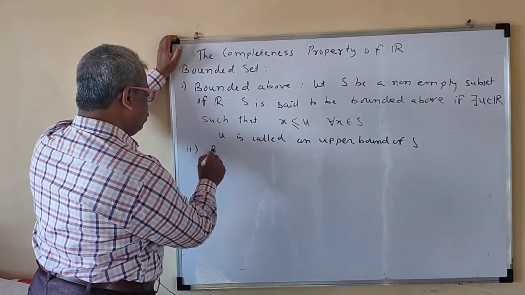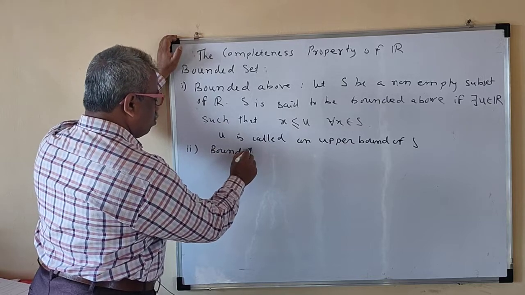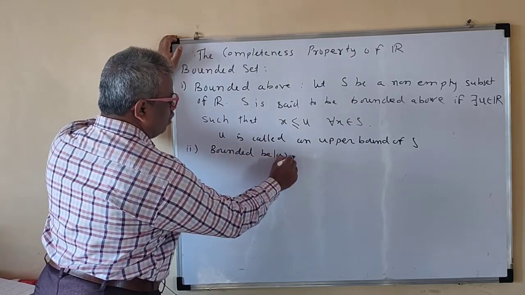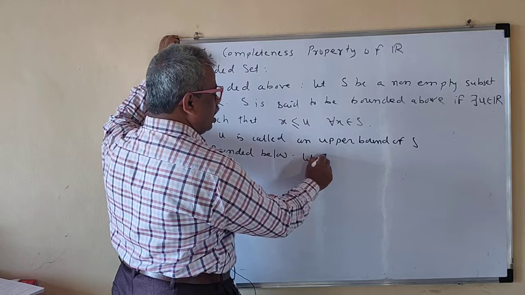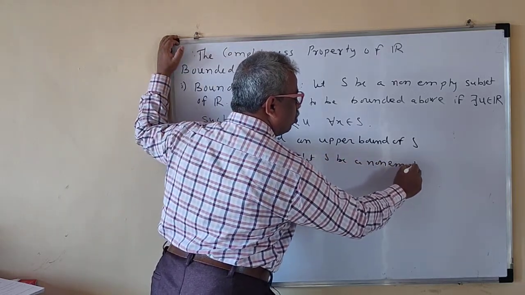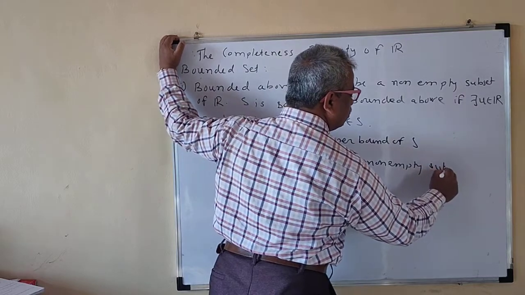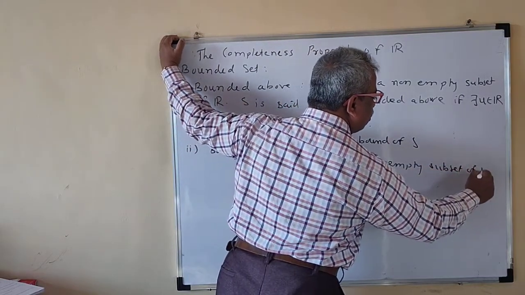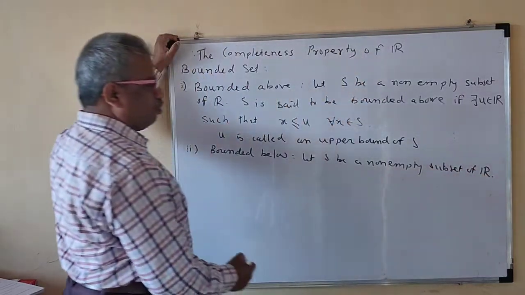Bounded below now. Let S be a non-empty subset of R, the set of real numbers.